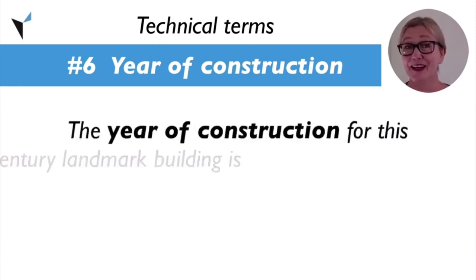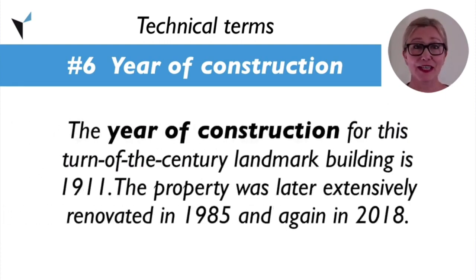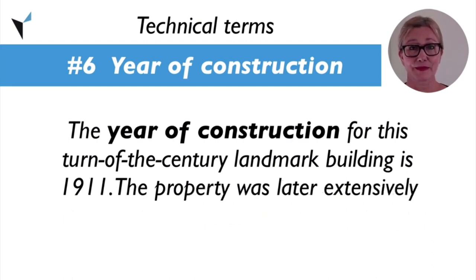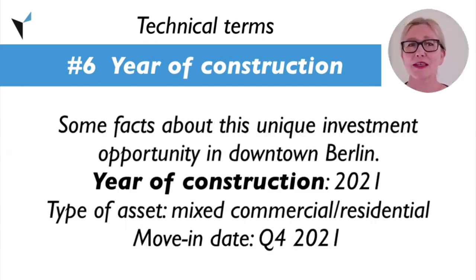Examples. The year of construction for this turn of the century landmark building is 1911. The property was later extensively renovated in 1985 and again in 2018. Some facts about this unique investment opportunity in downtown Berlin. Year of construction, 2021. Type of asset, mixed commercial and residential. Move-in date, Q4 2021.